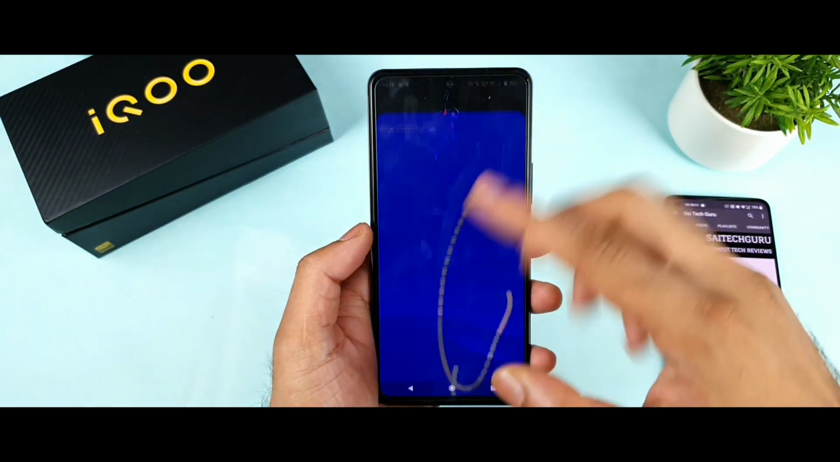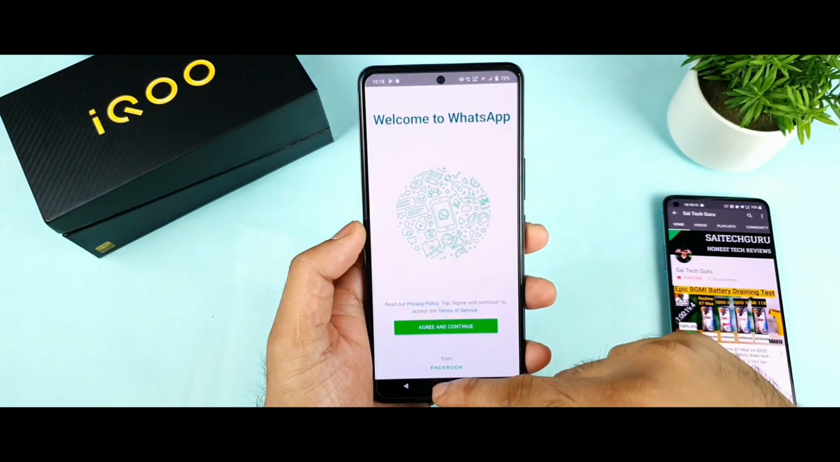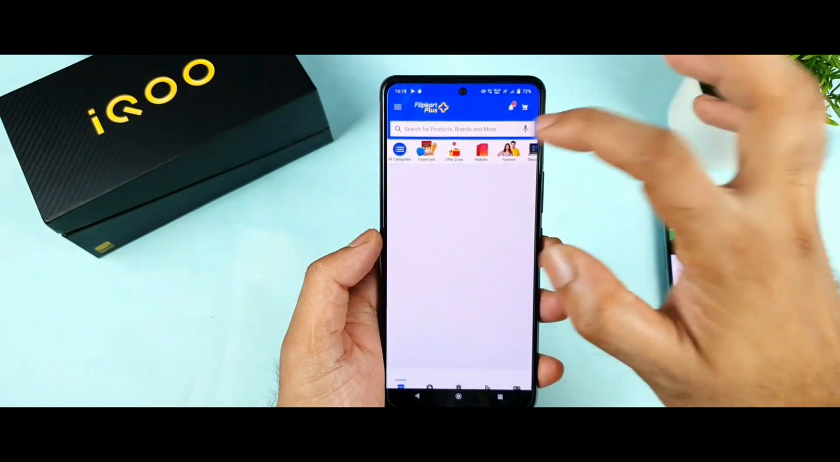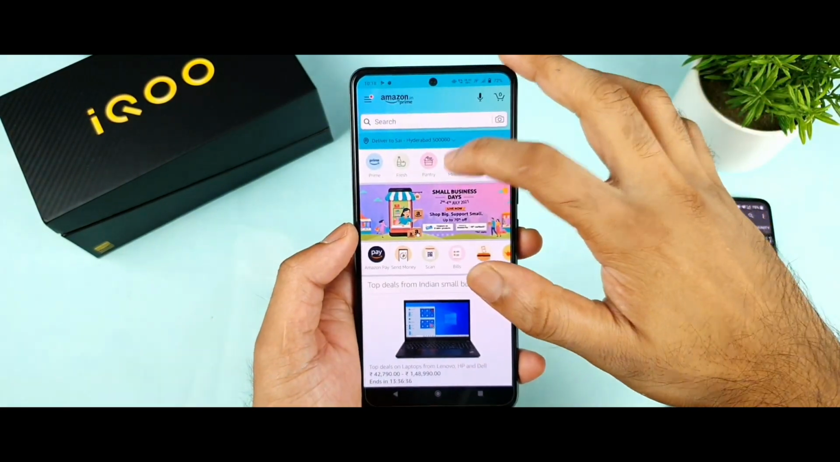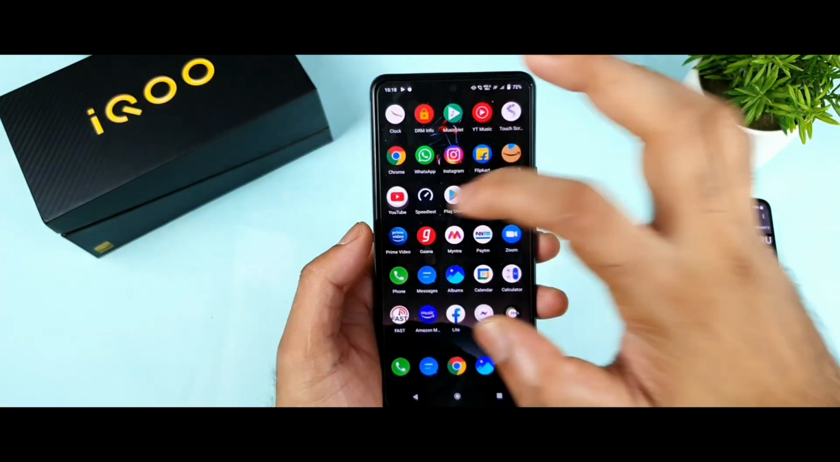I'll keep that one, and this is the Google Chrome application, and next is WhatsApp, Instagram, perfect, and Flipkart. I'll try to open something in Flipkart as well. Let me open the mobiles section, which is my favorite, and then Amazon. Even here I'll open the mobiles as well, and keep it in the background. Next is YouTube,